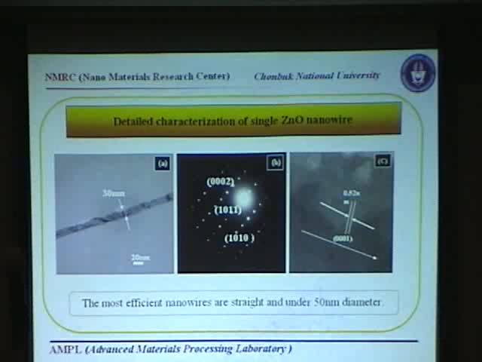And again, at the same time, we take a shot from a single nanowire to check the straightness along the axis, and we see that the most efficient nanowires below 50 nanometers are very straight and single crystal and consistent with the XRD examination.